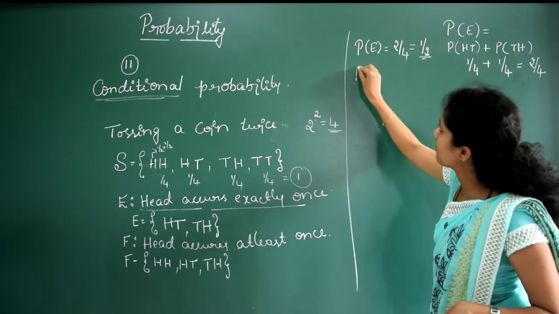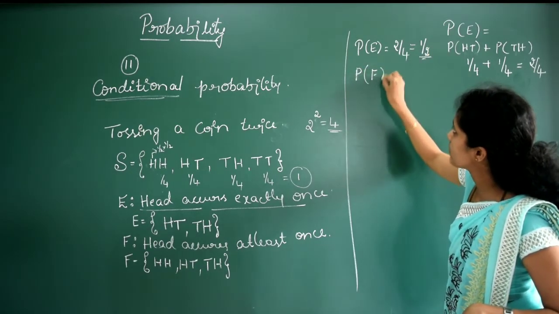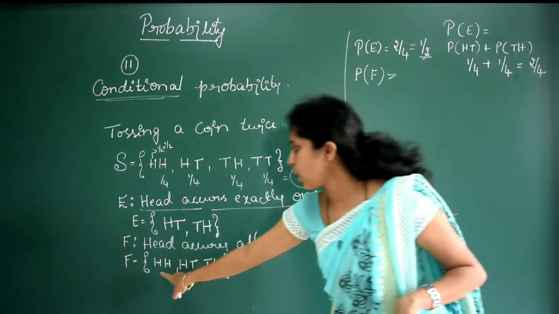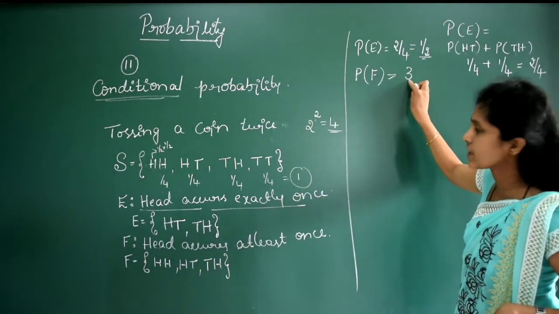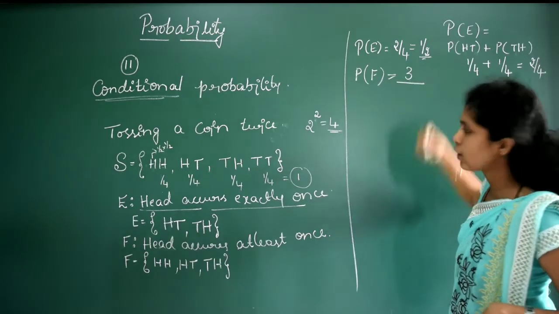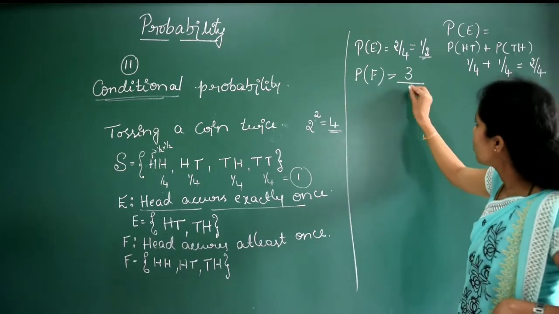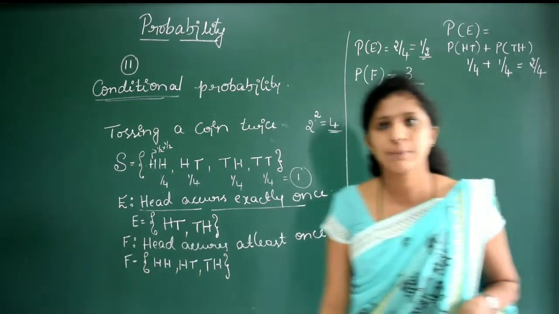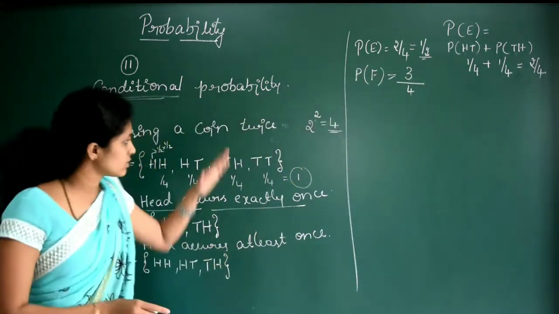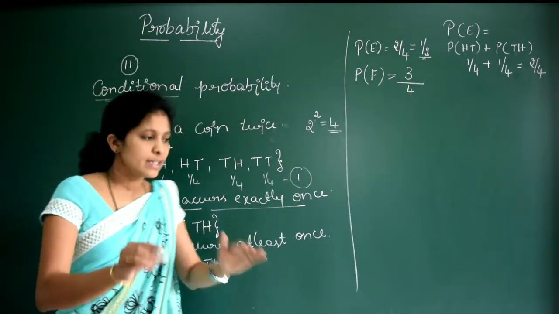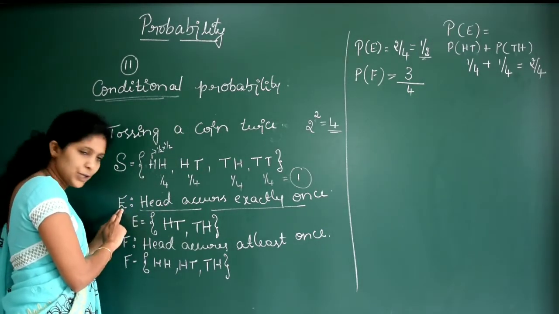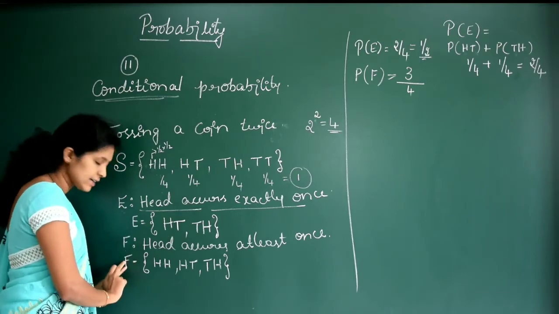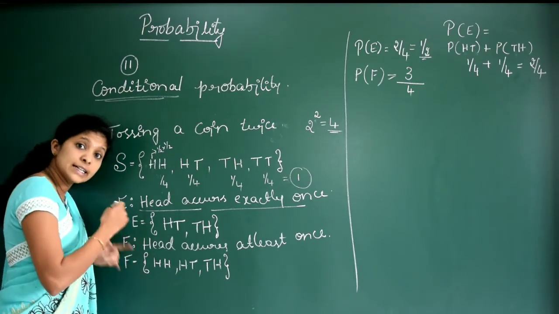Now what is the probability of F? Here 1, 2, 3 elements are there. So probability of F is equal to 3 divided by the number of elements in the sample space, which is 4. So this is equal to 3 by 4. Now this one you have studied in your first quiz. Now observe carefully. Here we are finding the probability of E directly, and here we are finding the probability of F directly.